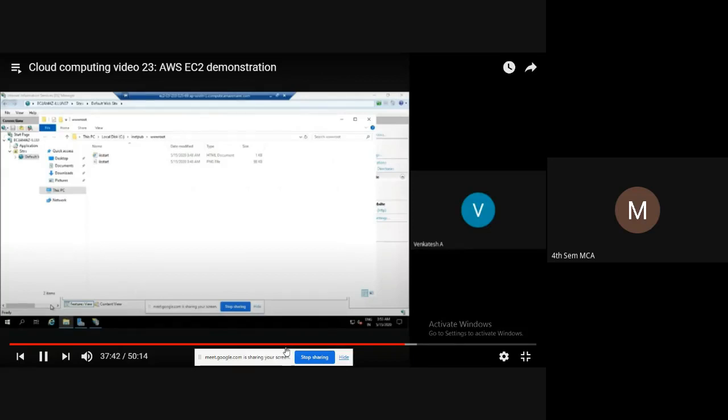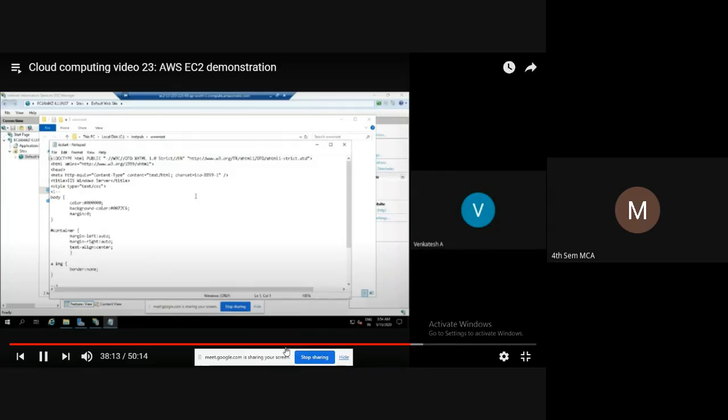Hello, can you see this? Under advanced settings, I went and copied the path, and I came to the run option. In the run option, I pasted that. Then it opens the address where the web page is stored. Now open this web page using Notepad.